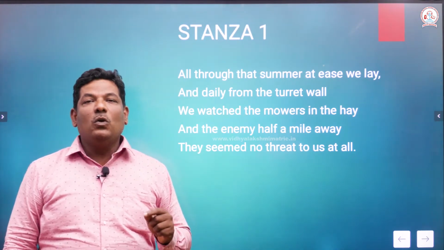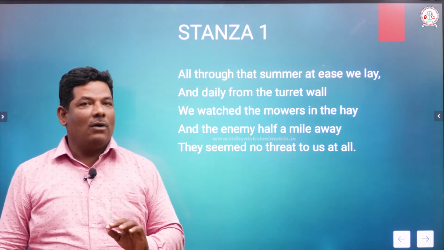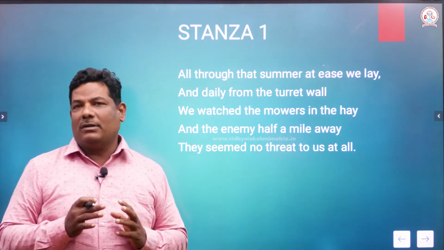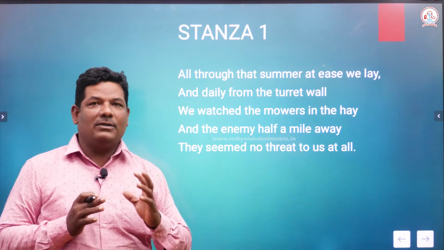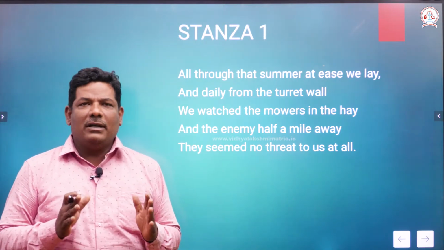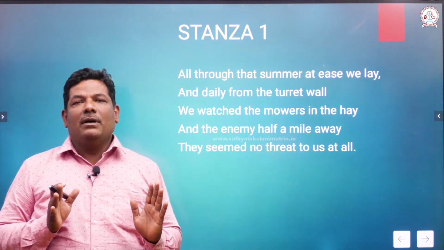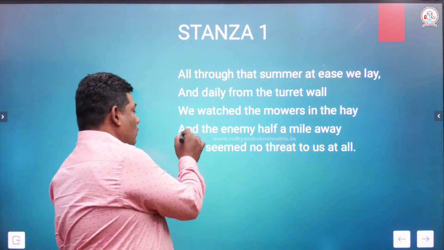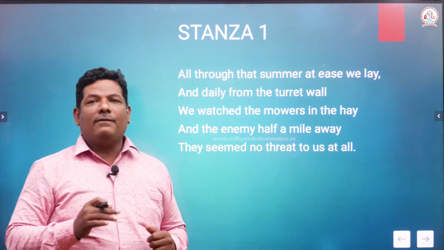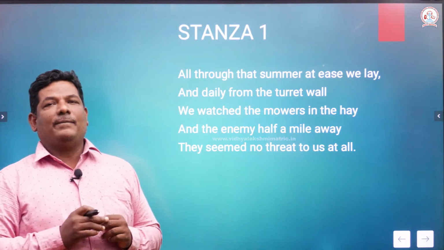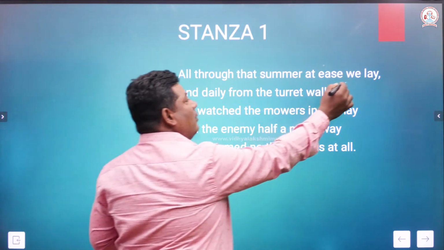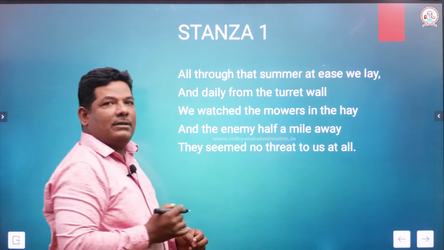And they seemed no threat to us at all. They are not dangerous to us at present. There is no threat, no fear at all. Whom does "they" refer to? They refers to enemies. Similarly, we refers to the soldiers.